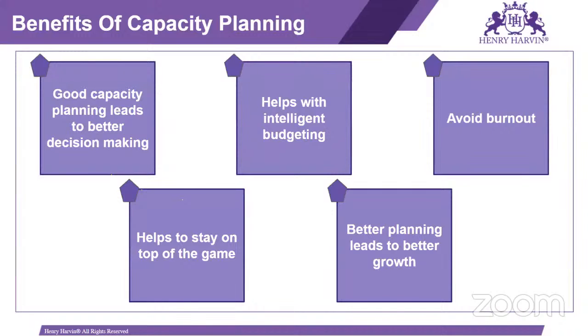So good capacity planning leads to better decision making. It helps with intelligent budgeting, avoids burnout, helps to stay on top of the game, and better planning leads to better work. As we know the available capacity, based on that we can do further planning, or we can commit to the customer whether we are able to supply the material on time or not. Because if our machine is overloaded, then definitely we cannot produce the material on time. Okay.